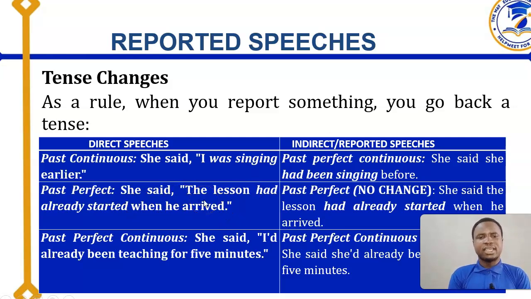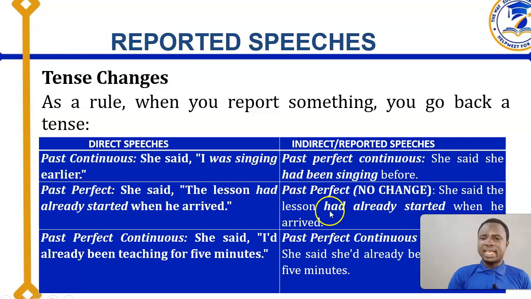Now, past perfect. Do you remember past perfect? Had plus past participle lexical verb. That is past perfect. Now, when you have that, there is going to be no change to the verb structure. She said, "The lesson had already started when he arrived." Already is just in between the auxiliary verb had and started. It doesn't affect the verb structure. So whether already is there or not, the sentence still makes sense. So past perfect, no change.